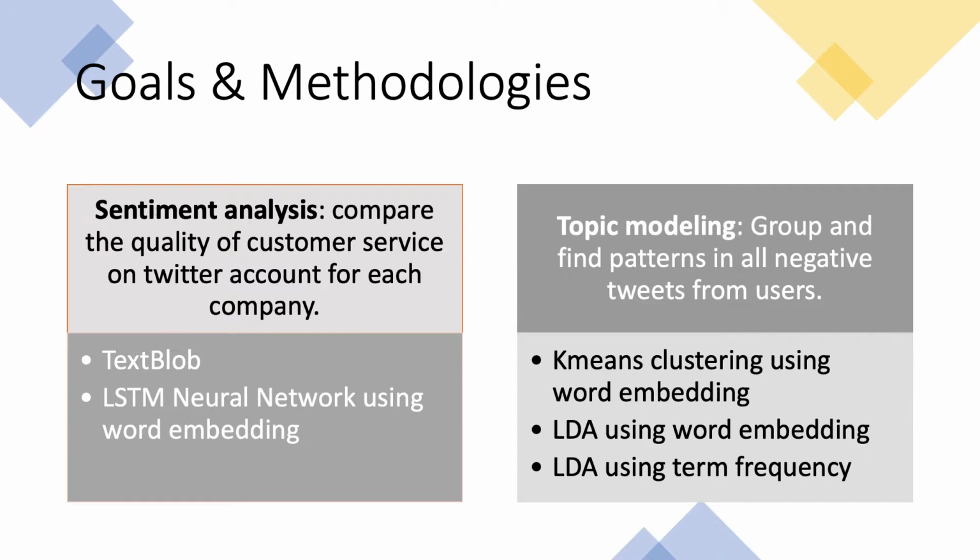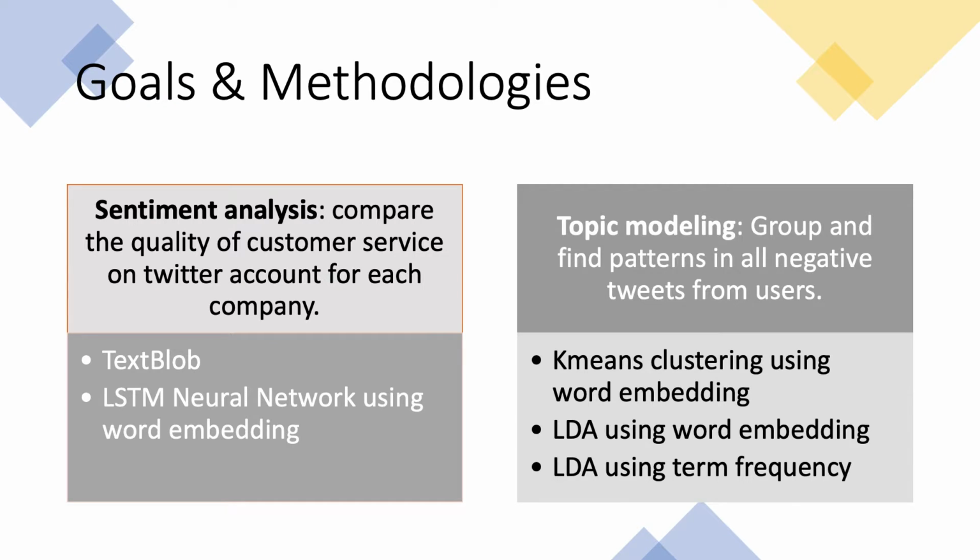The first goal of this project is sentiment analysis. Based on responses from users, we could conclude which companies do a better job in terms of providing customer service on their Twitter accounts. In this part, I used the TextBlob library in Python to get polarity and then label them as negative, neutral, and positive. As my original data is unlabeled, I use the results from TextBlob as pseudo-labels, and then implement an LSTM neural network model using GloVe word embedding.